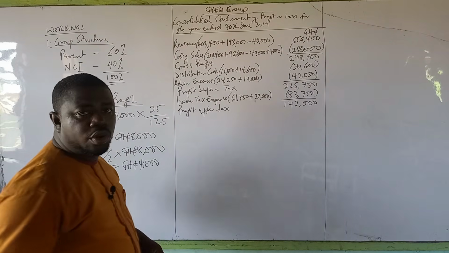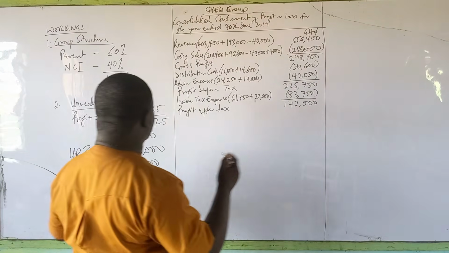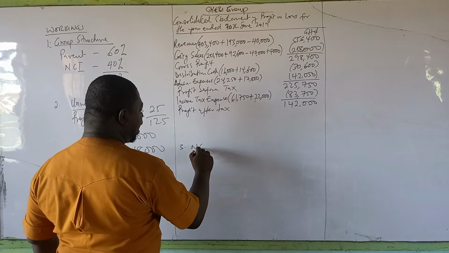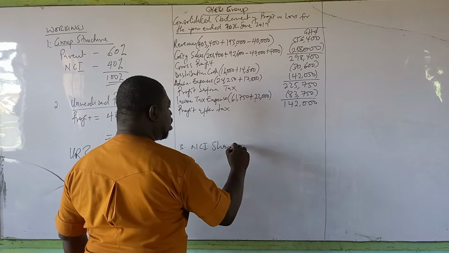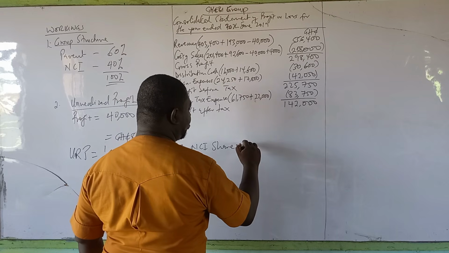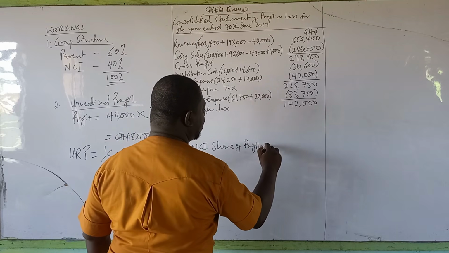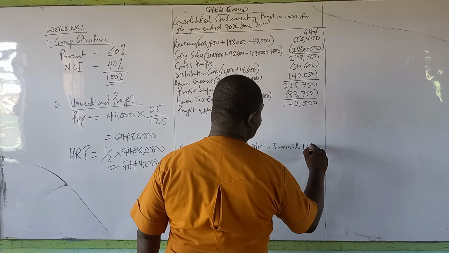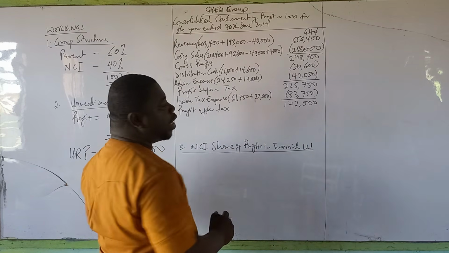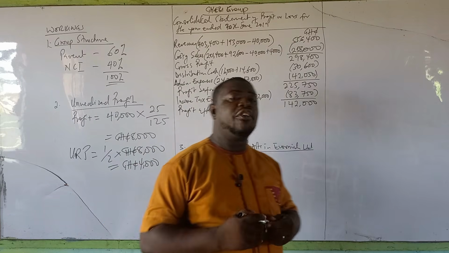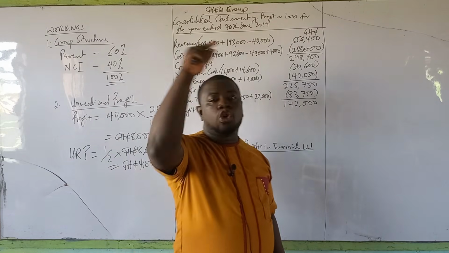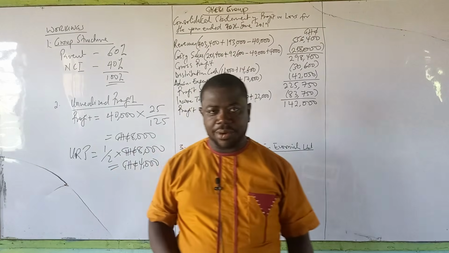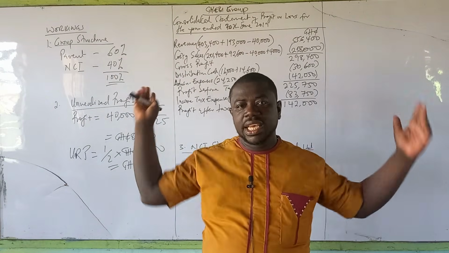Okay, so let's look at the working. That will become working 3. Let me call it the NCI share of profits in Ewonia Limited, which is the subsidiary. Now, this is very simple. Here, our focus is not on the combined profit. Go back to the separate financial statement of the subsidiary. Look at their final profit and just give them 40%.